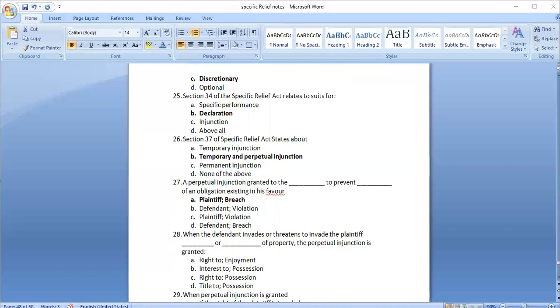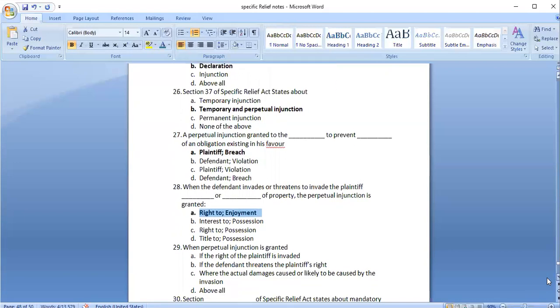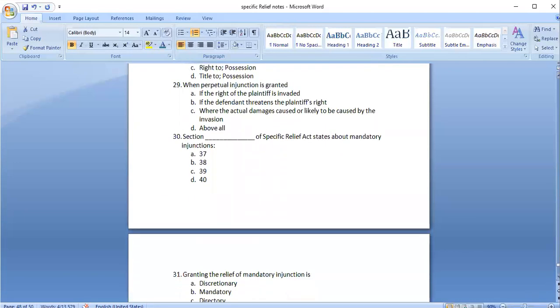Right to enjoyment again 30. All the above. Yeah, all the above, 38. 39.